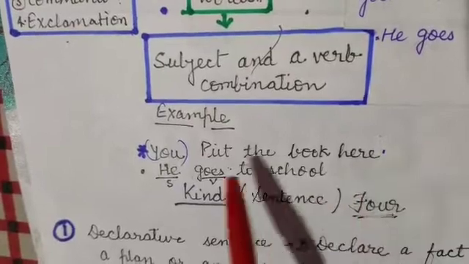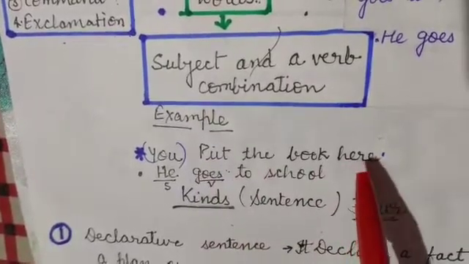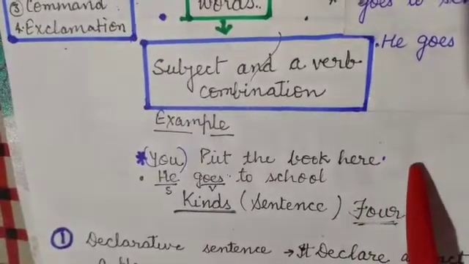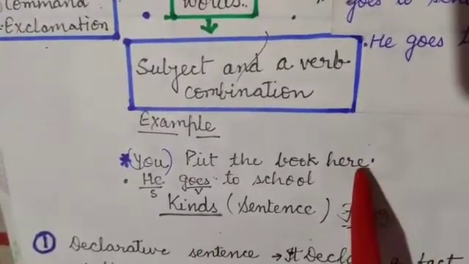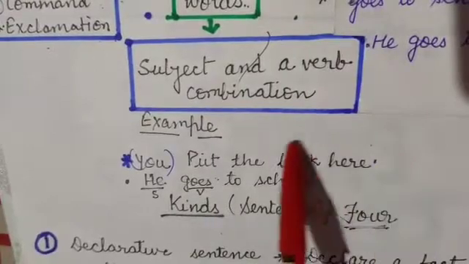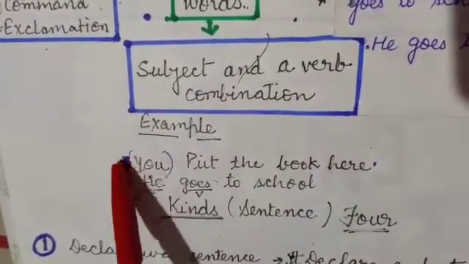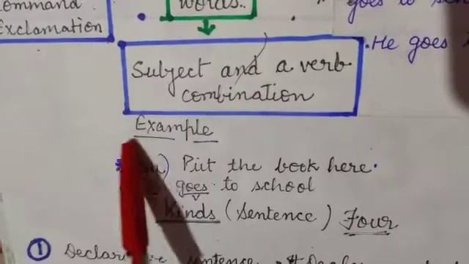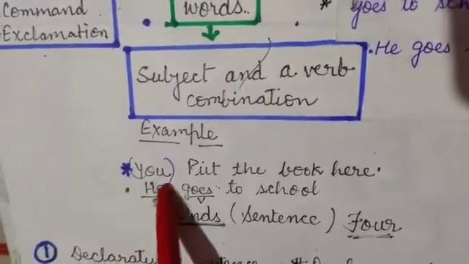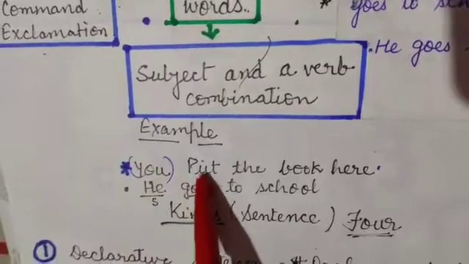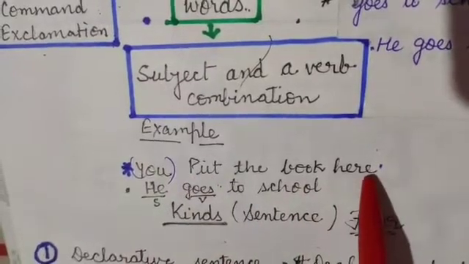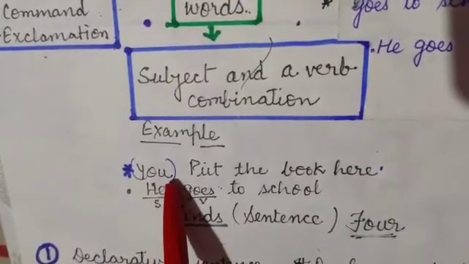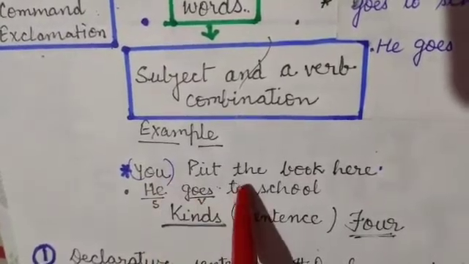Okay. So in an imperative sentence, what do we discuss? We discuss command, request or order. In this type of sentence, in general, we don't use a subject, but it is understood. If the subject is not there, "you" is the subject. So if these types of sentences are there, we have to write "you" as the subject. I hope it is clear.